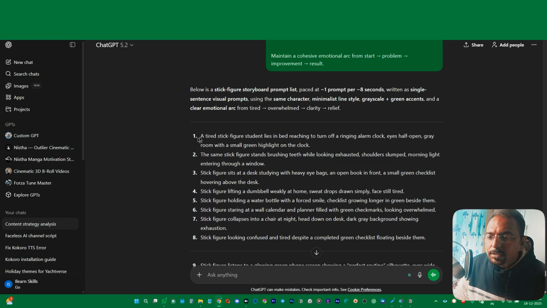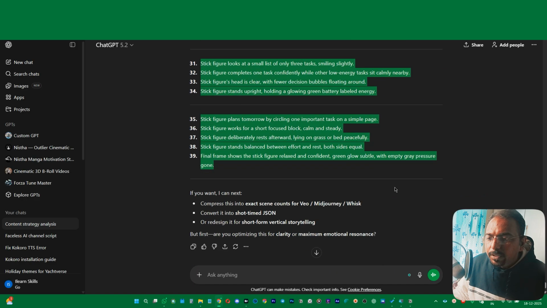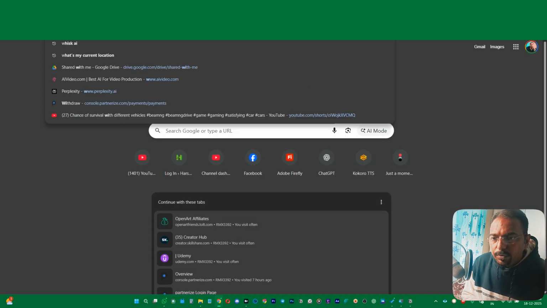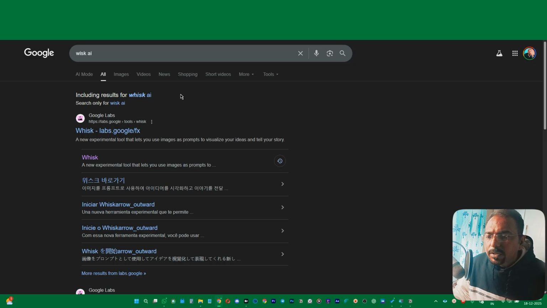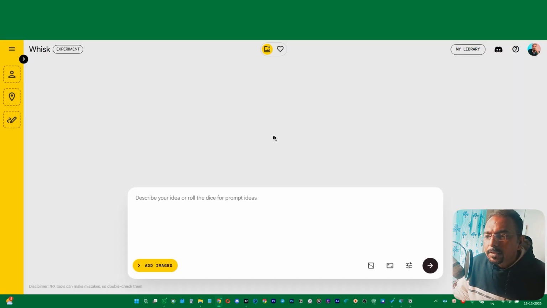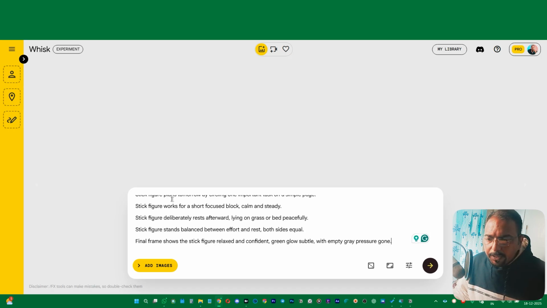Now we need to just select all of these, and you can go to Whisk AI. If I search, that is the free tool from Google. You can use any image generator as well, but I would prefer Whisk AI. First of all, you have to sign in with your account. Once you have signed in, you can paste your image prompt right over here.